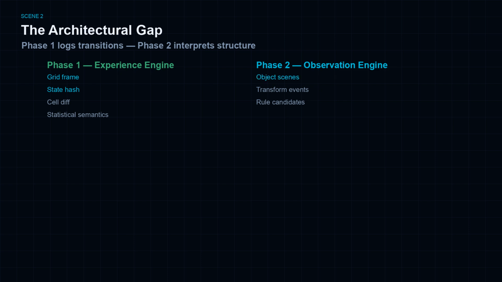Phase 1 answers, what happened to the grid when we acted? Phase 2 answers, what structural entities changed, and what operator class describes that change? Without Phase 2, semantics inference collapses to coarse buckets: no localized update, multi-cell change. That cannot distinguish rotating a component from creating a new one. Phase 2 is the symbolization layer that makes later causal and strategic reasoning tractable.